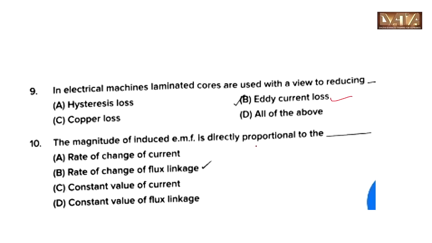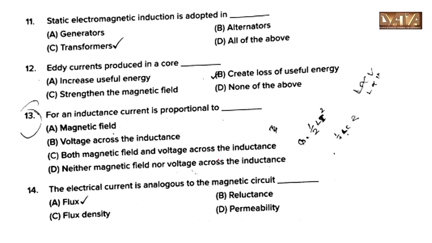The magnitude of induced EMF is directly proportional to the rate of change of flux linkage. Static electromagnetic induction is adopted in case of option C, transformers. Eddy current is produced in a core that creates loss of useful energy.